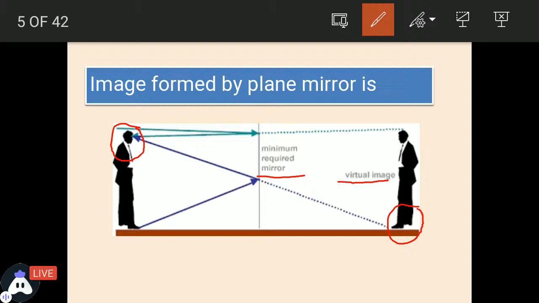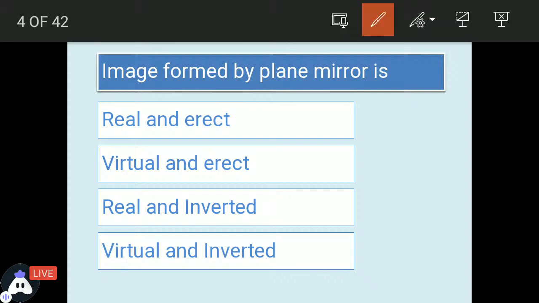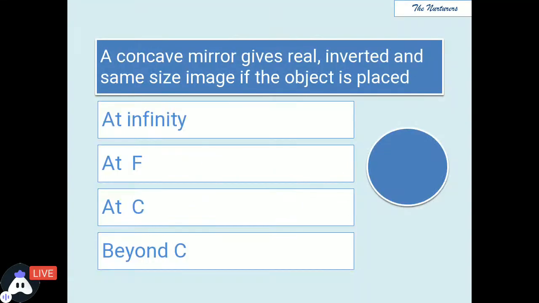And virtual means the rays appear to meet. अब रेज जो हमारी इमेज बनती है उसकी रेज एक्चुअली मीट नहीं करती, बट ऐसा अपीयर करता है कि वो मीट होते हैं. So if we talk about the image formed in the plane mirror, it is virtual and erect. So there were four options for the image formed by the plane mirror. Whenever we see, it is virtual and erect. Moving ahead to the next question.